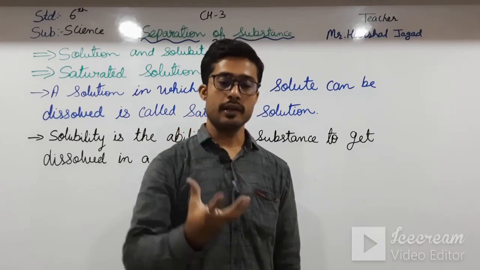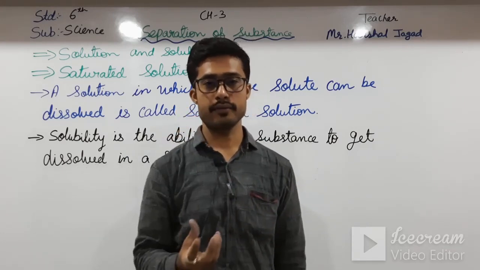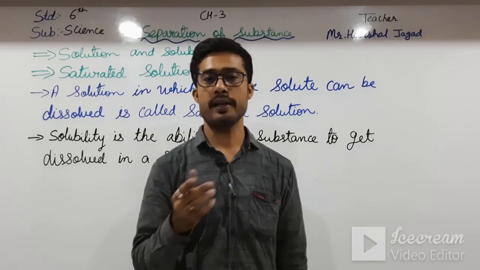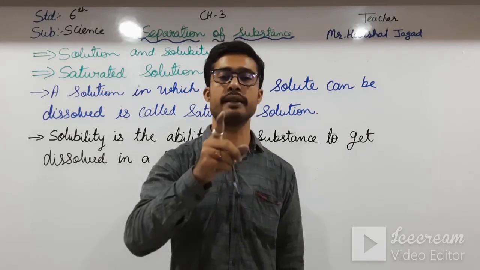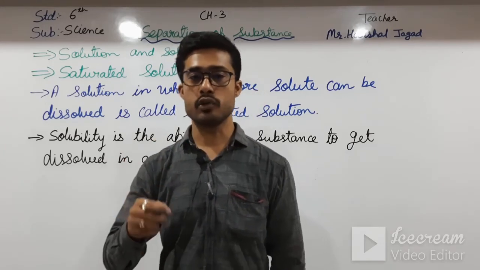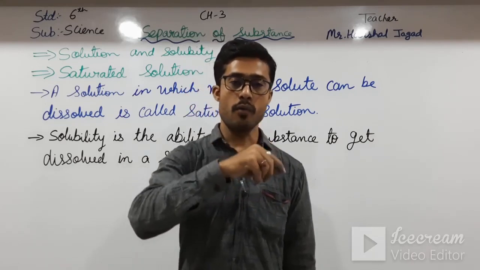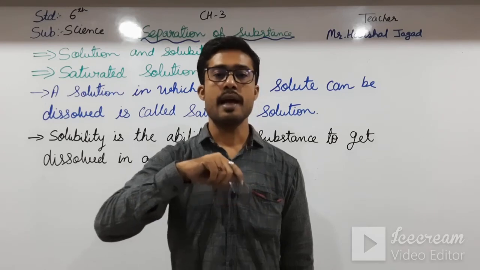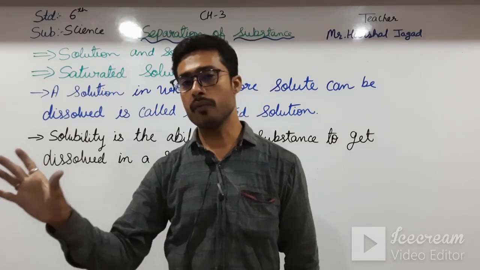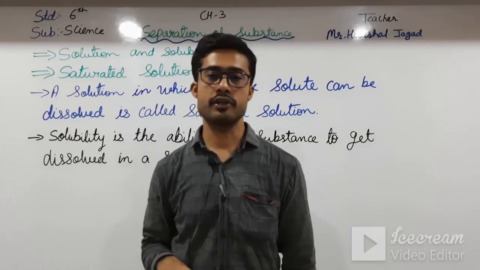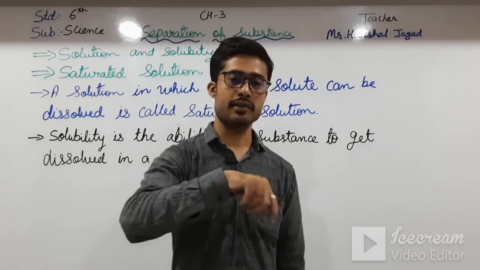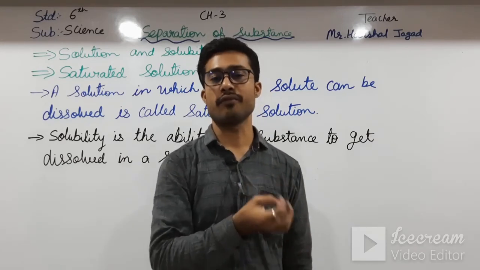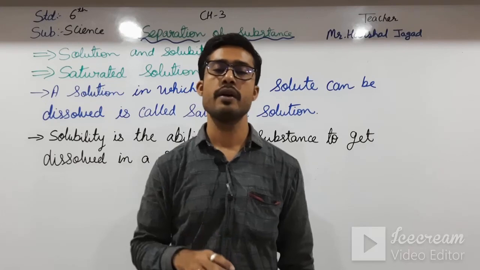You have to take 2 beakers with half filled water, and add 1 teaspoon of sugar in each. In one beaker you have to stir it. Okay students, and in the other beaker you let it remain undisturbed, and you will see that the stirred beaker will dissolve the sugar faster than the undisturbed beaker.